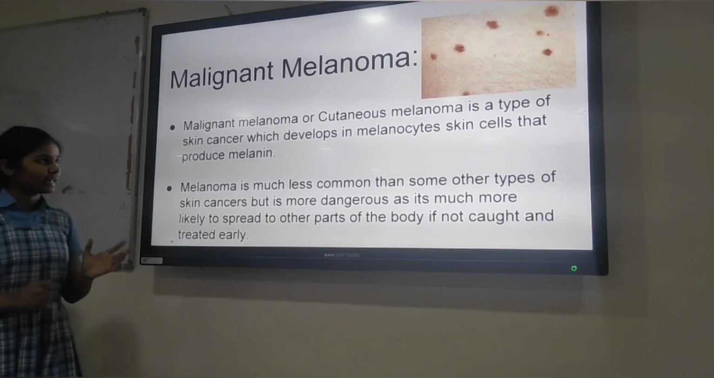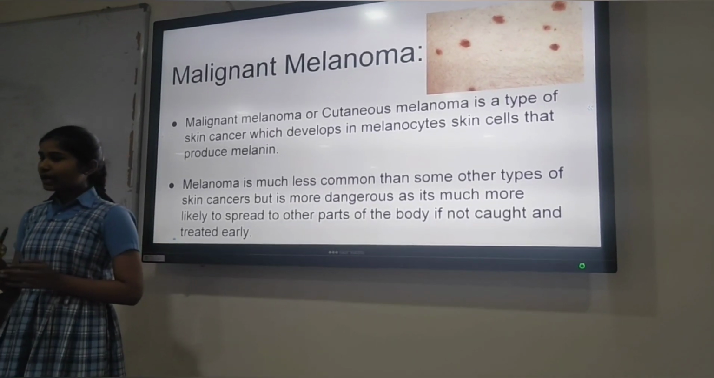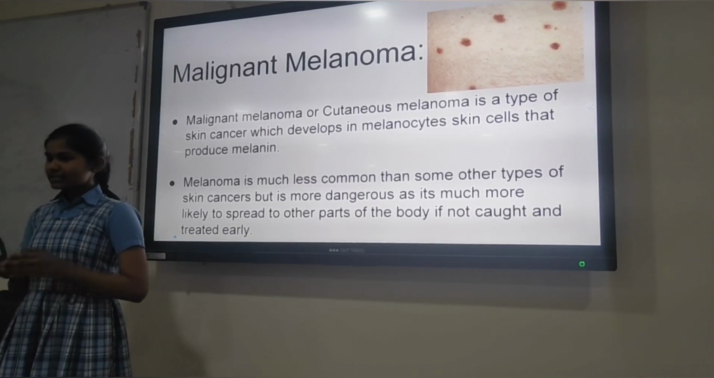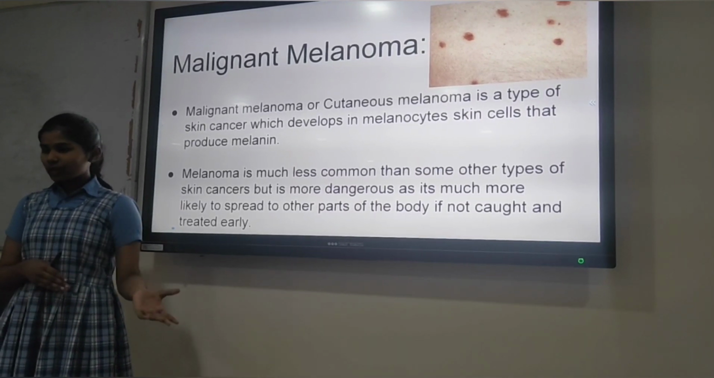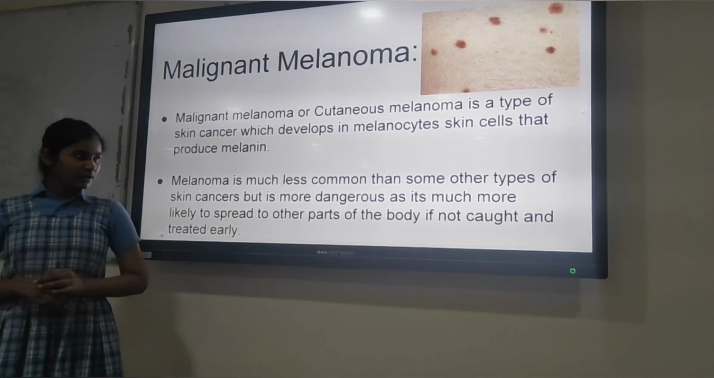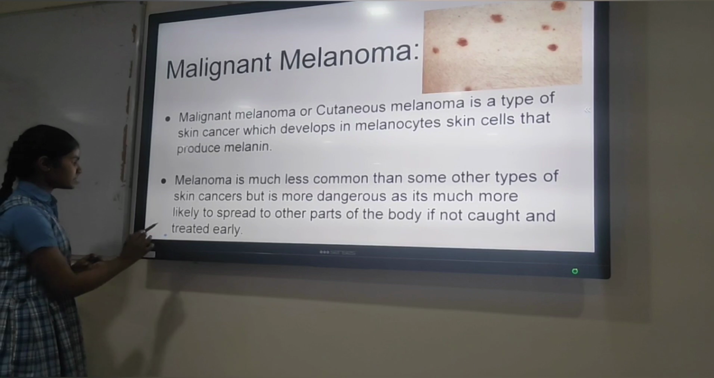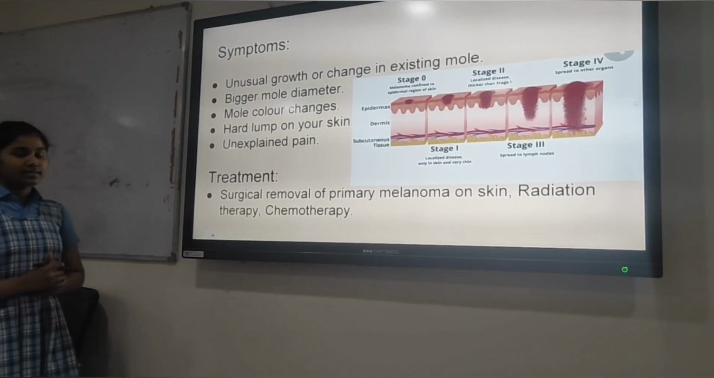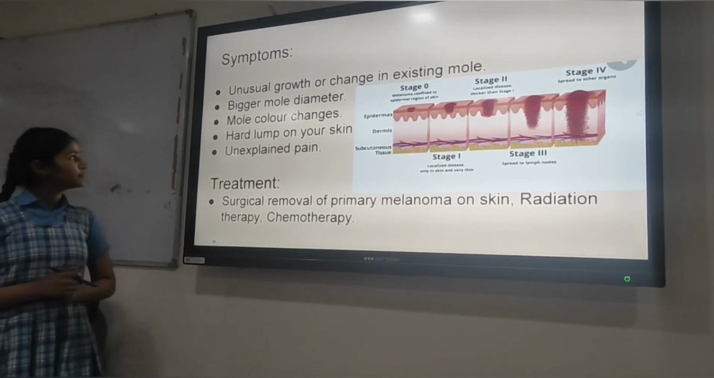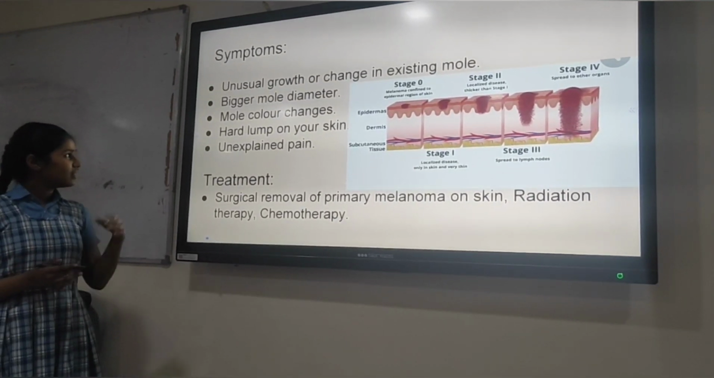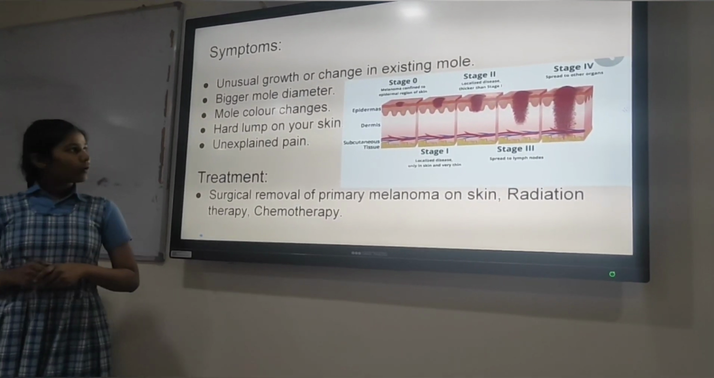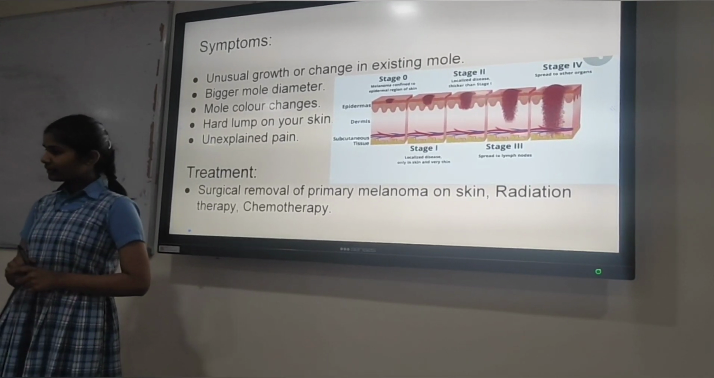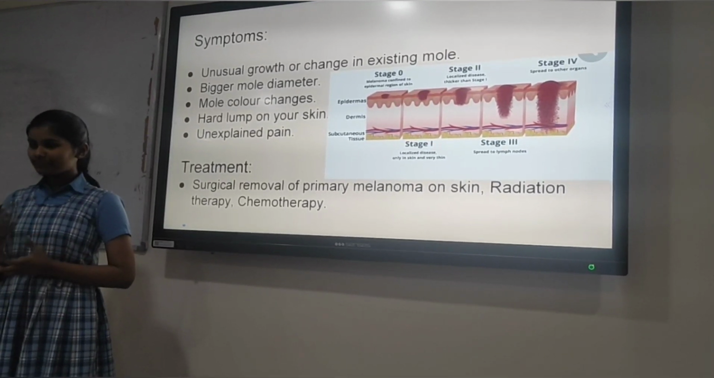This is somewhat dangerous because it can spread to other body parts also. Though it starts in the skin, it can spread to other body parts and it's very dangerous. The symptoms related to this are unusual growth or changes in an existing mole, a bigger mole diameter, and mole color changes. Why are all these symptoms related to moles? Because a mole is something that is produced by melanin.